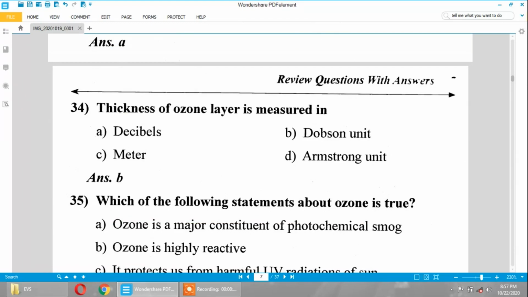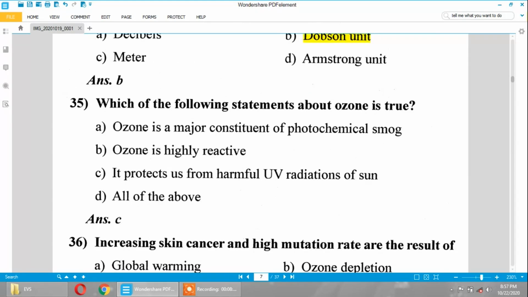The thickness of the ozone layer is measured in Dobson units. Which of the following statements about ozone is true? The first one: ozone is a major constituent of photochemical smog. No, it's false. Ozone is highly reactive. It's false. It protects us from harmful UV radiation of the sun. It is the true statement.